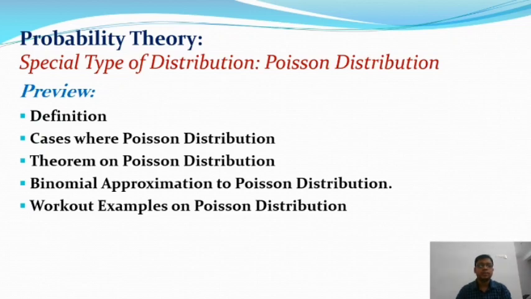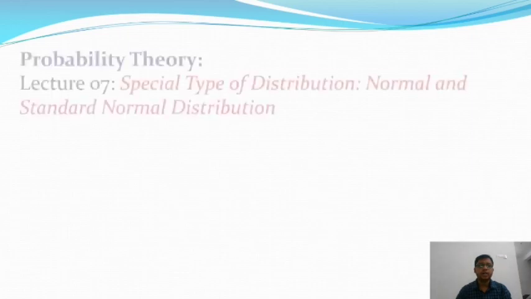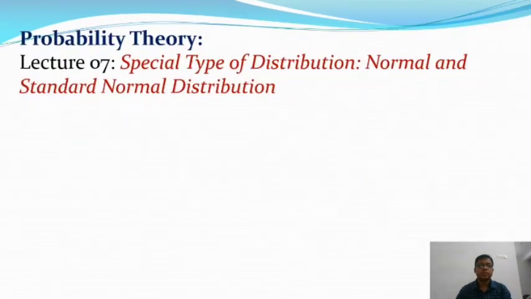Today we are going to discuss special types of distributions, that means the normal distribution and the standard normal distribution. This is my 7th lecture on probability theory, or the third one on special distributions. In this chapter we have already discussed the binomial distribution as well as the Poisson distribution, and these two are discrete distributions. Today we are going to discuss continuous distributions, which are the normal and standard normal distributions.